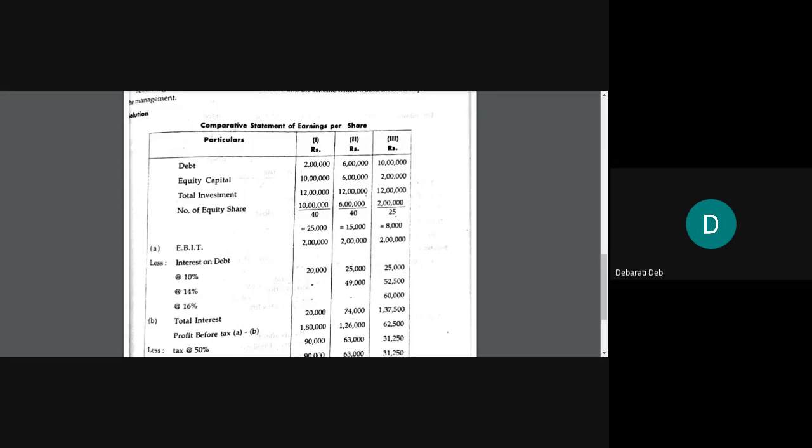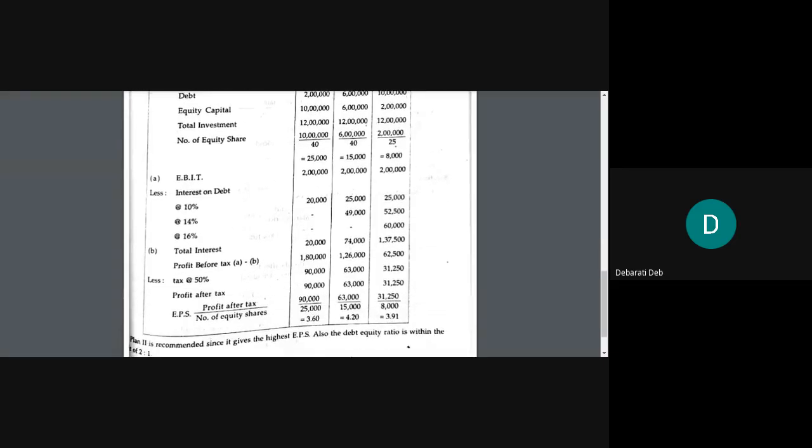Okay. Now let us start our calculation. Write down EBIT. First item, write down EBIT. EBIT is given as 2 lakh for all. Write down 2 lakh. EBIT 2 lakh for all.